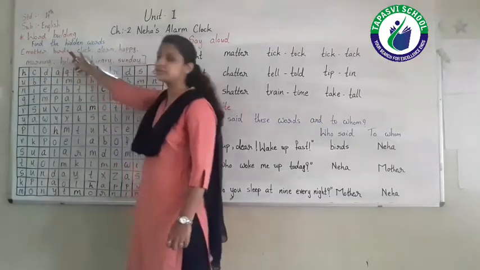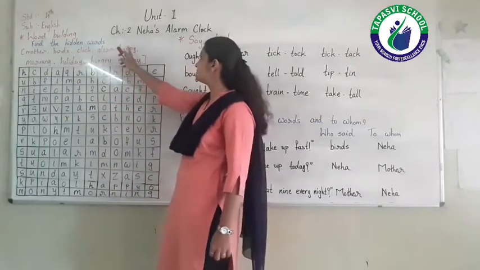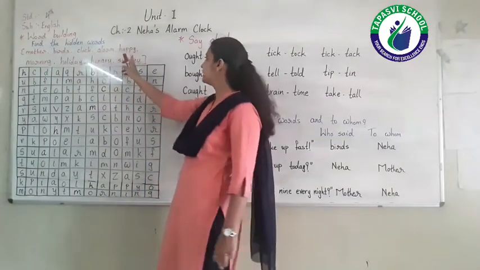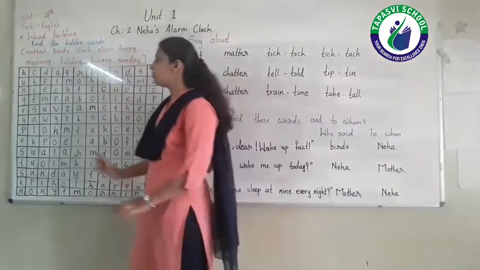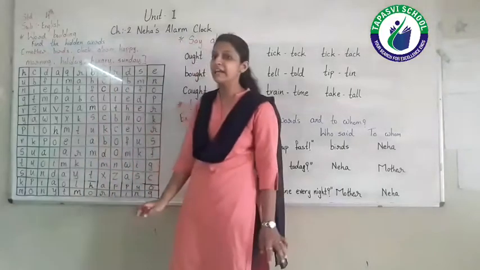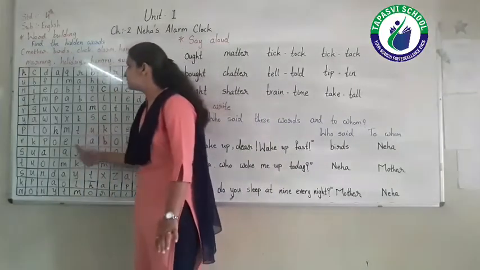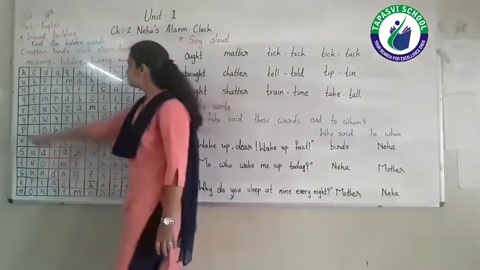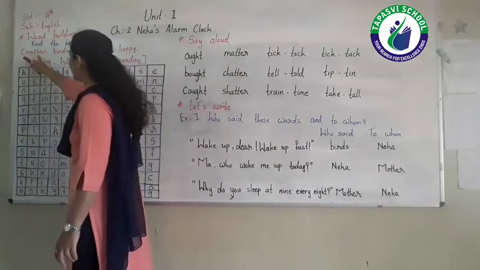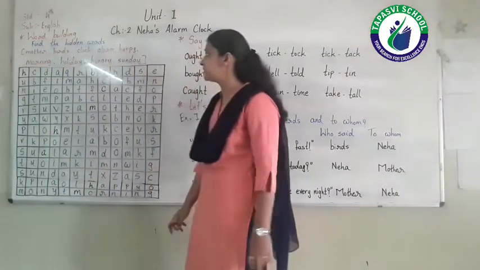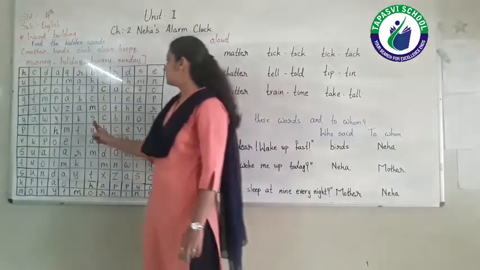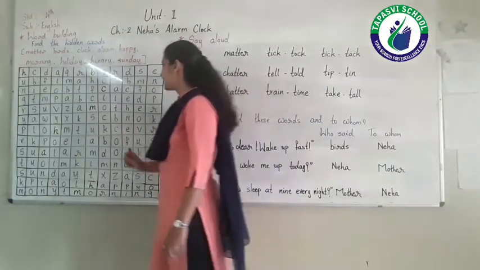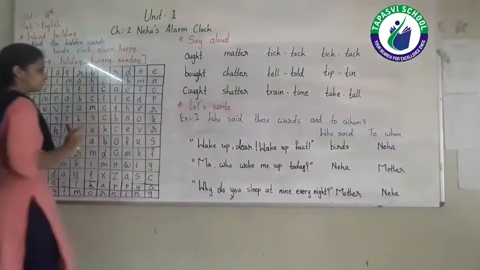Mother, birds, clock, alarm, happy, morning, holiday, hungry, Sunday. These are all the words we have to find from this grid. So let's find them one by one. First word, mother. So we have to find the word mother from this grid. Where is the word mother given?